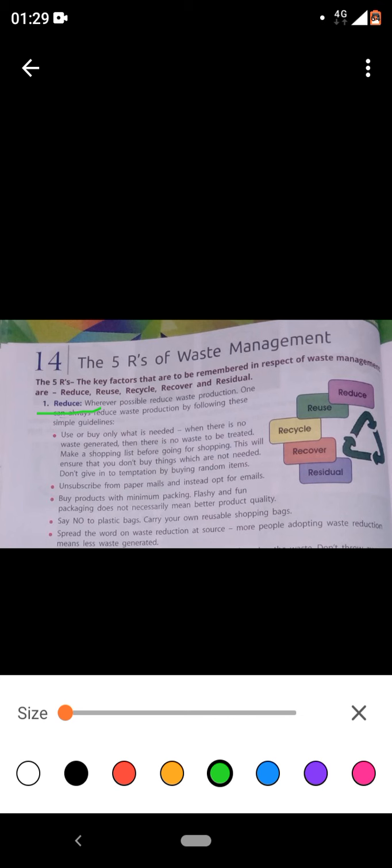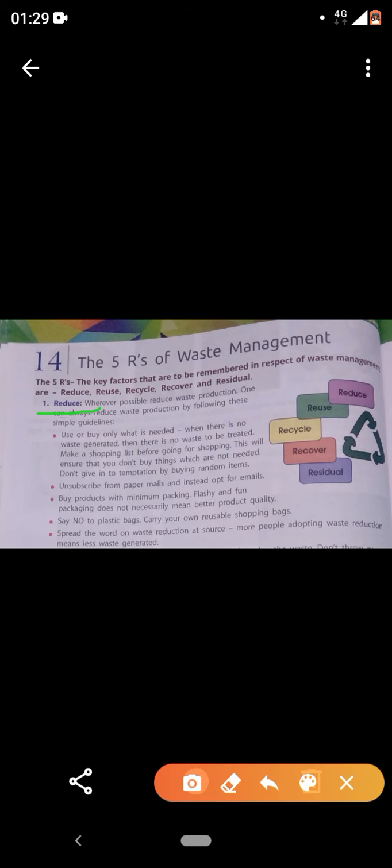we cannot completely ban the production of waste. Waste will be generated, guys. It's a myth. It will be generated. Clear? One, always try to reduce the waste production by following these simple guidelines. Guidelines means the rules, the methods, okay? Guidelines, which you'll follow and it will produce some good results.